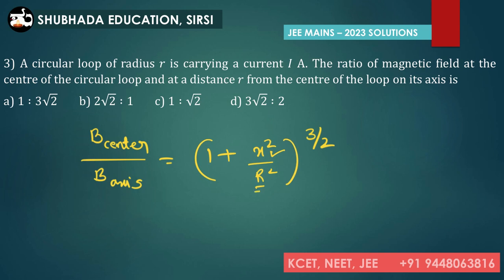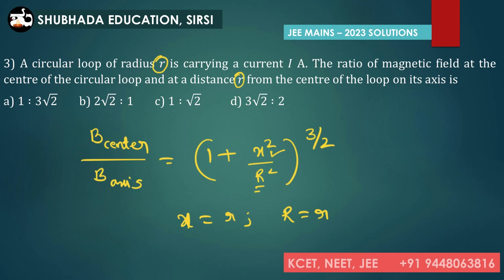So if you notice the problem statement, the radius of the circular loop is r and you need to get the value for magnetic field along the axis at a distance of the same r. So now we can take x is equal to r, and the radius is also equal to small r. So now let's substitute the values in this equation.